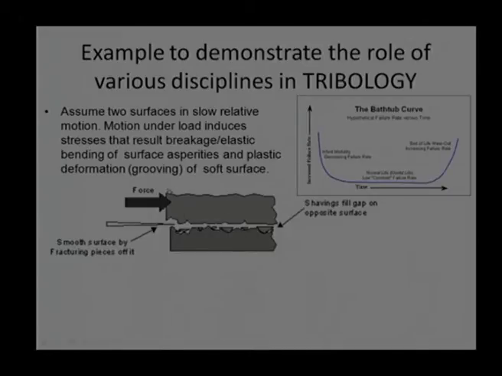And if I try to project this on one curve, I am trying to relate wear rate with sliding time. What do we get?